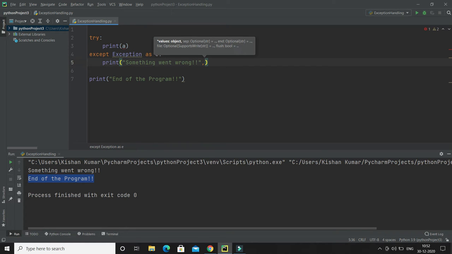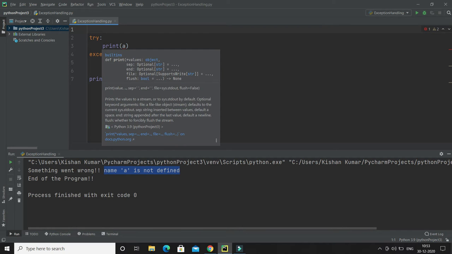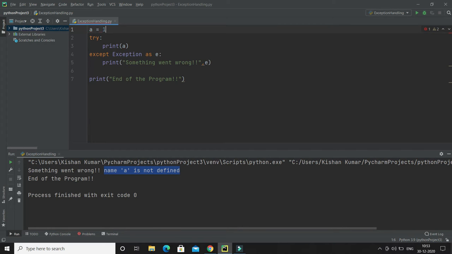So I'll add e, and if I run this program again, you can see it says name a is not defined. That gets concatenated with this string, and this gives a clear picture to the programmer of what went wrong.